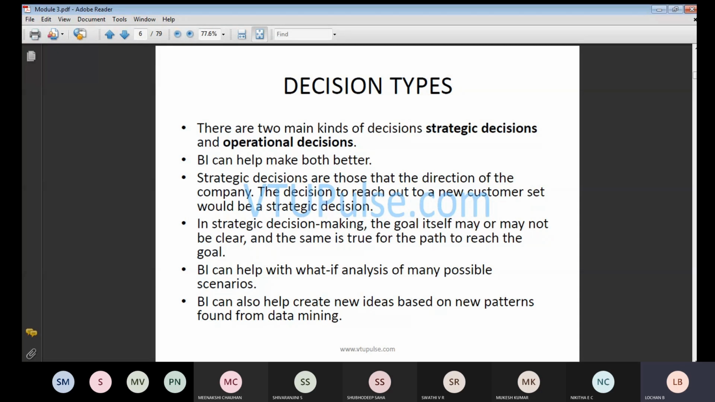Strategic decision means we need to look at the direction of the company. The decision is to reach out to the new customer. New customer means, along with the existing customers you are going to get, we need to set up with new customers to sell your product. In strategic decision making, the goal itself may or may not be clear, the same as reaching the path to the goal.